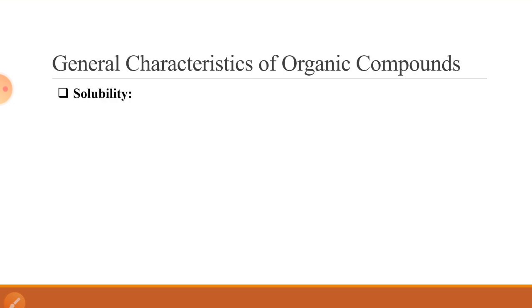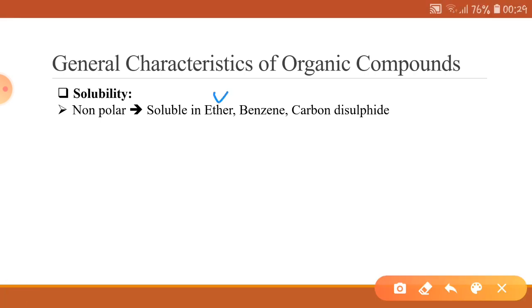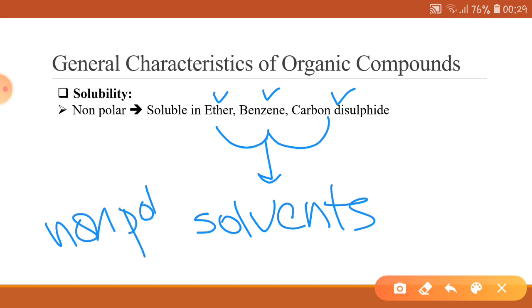Another important characteristic of organic compounds is their solubility. All the organic compounds that are non-polar in nature are soluble in ether, benzene, and carbon disulfide. These three compounds are generally solvents. They are the non-polar solvents.